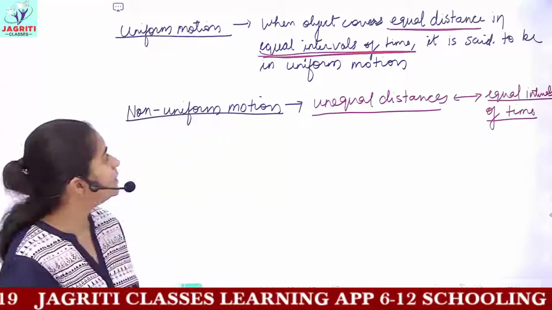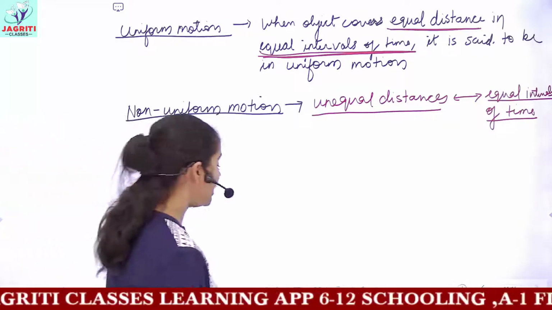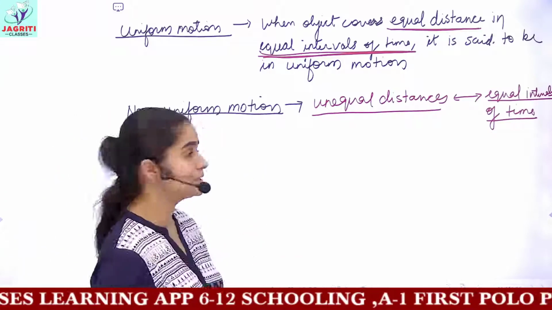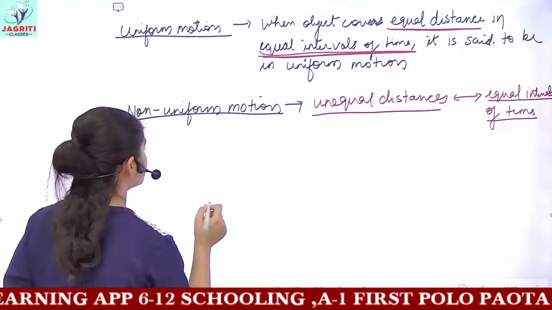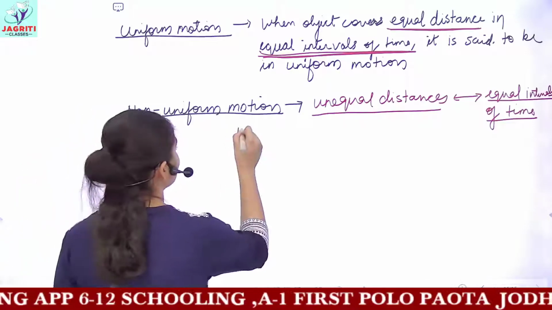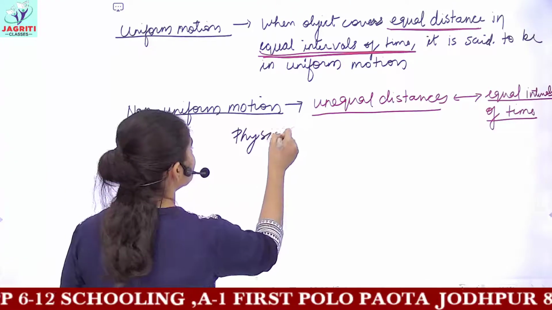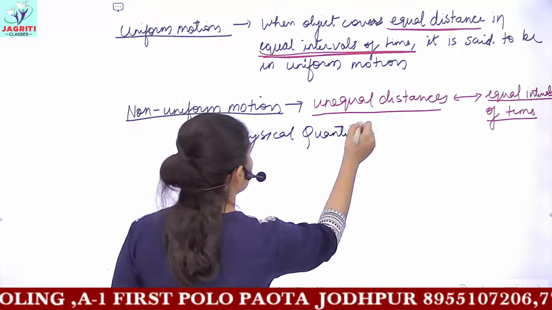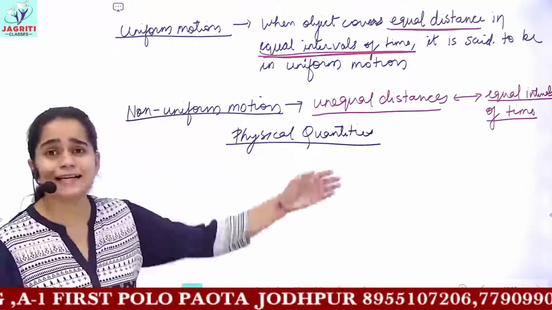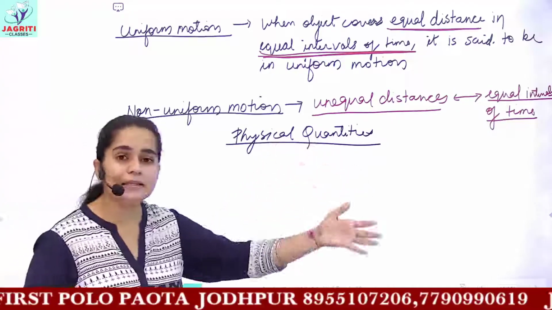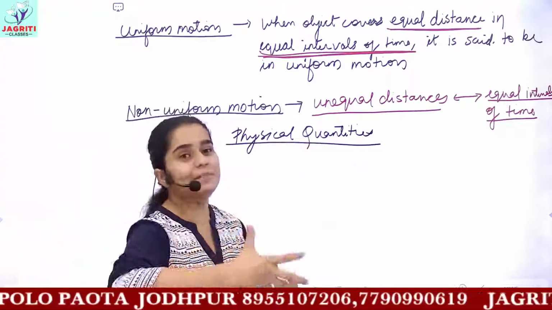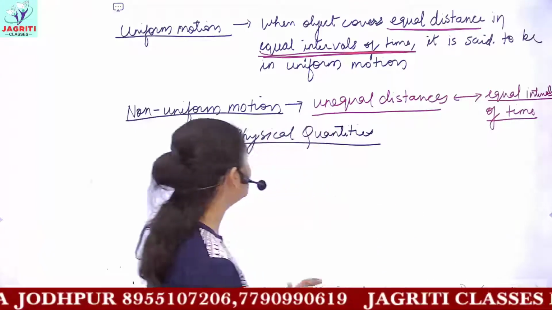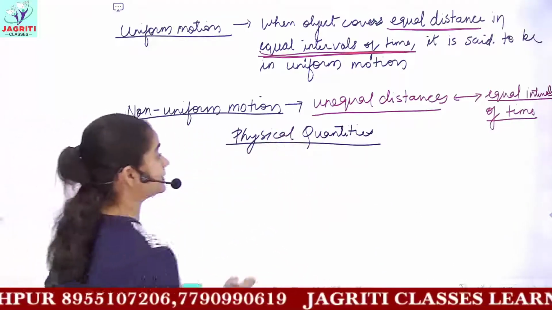So this was an introduction of your chapter. Now we have to discuss two terms. But before starting these terms, let me give you an idea about two categories, that is about physical quantities. What do you mean by physical quantities? Physical quantities are those quantities which can be measured. The quantities which you can measure are known as physical quantities.